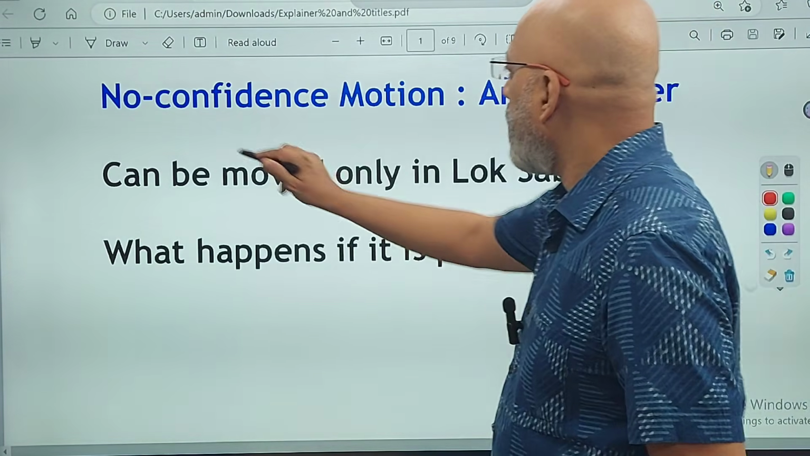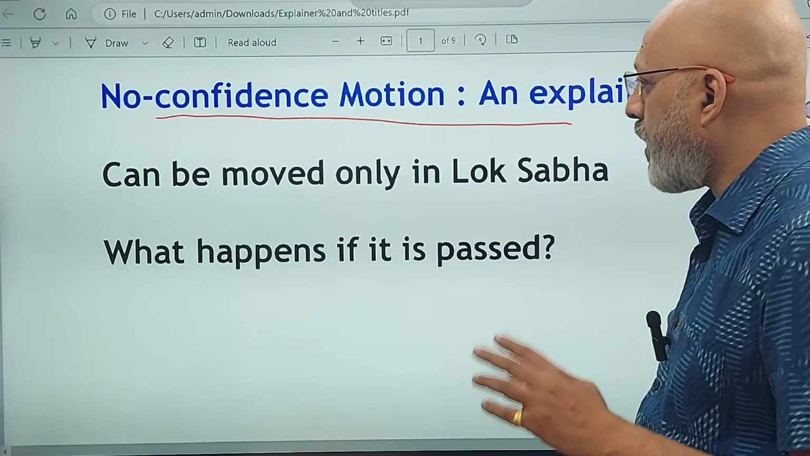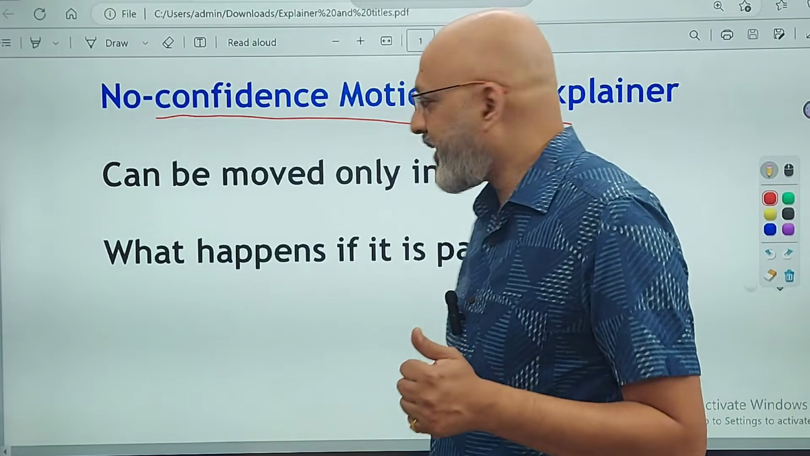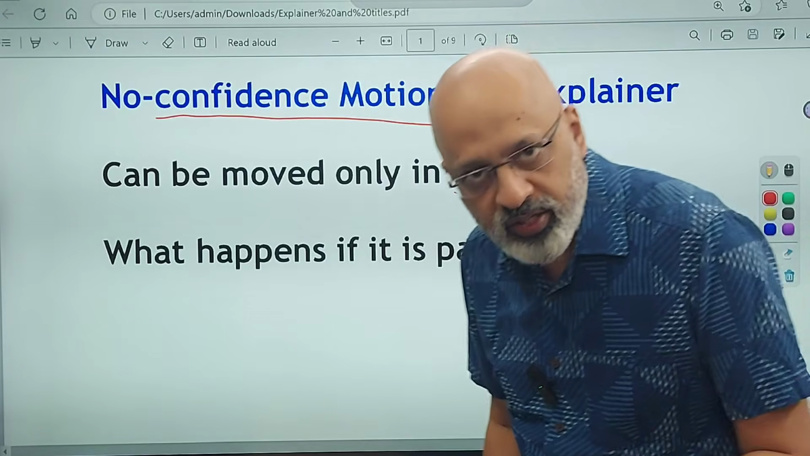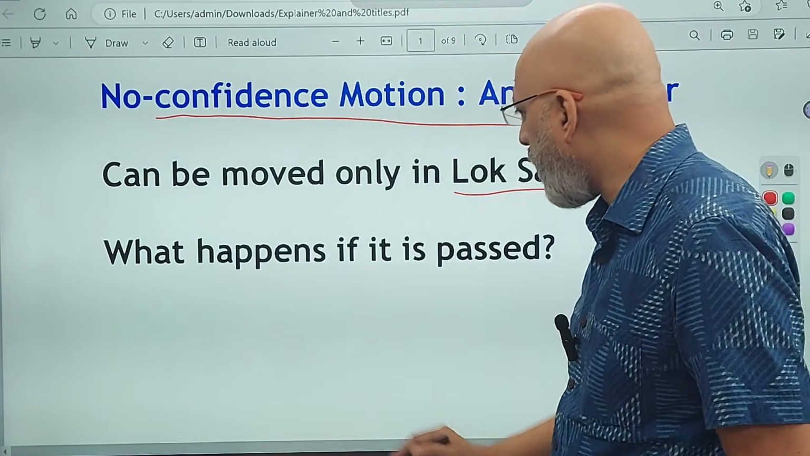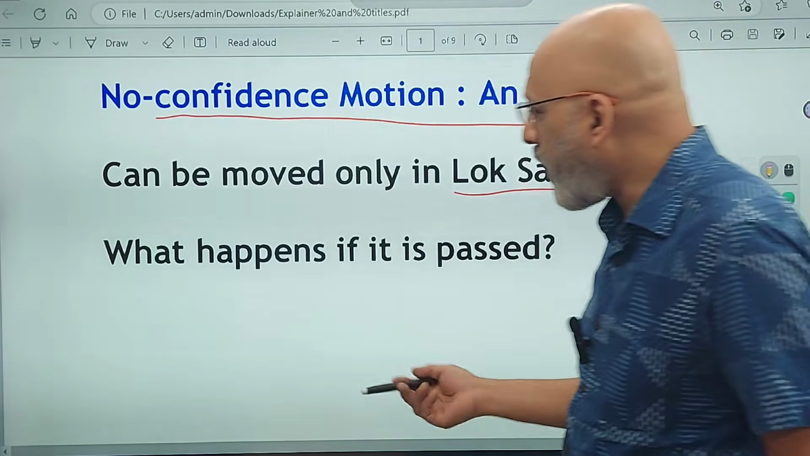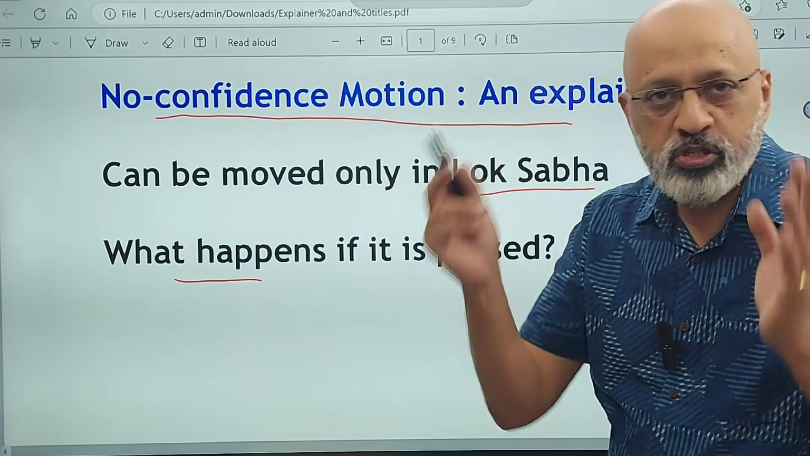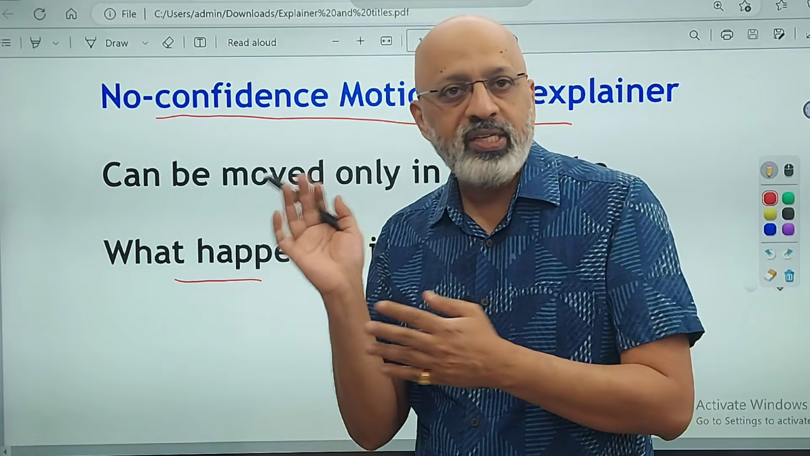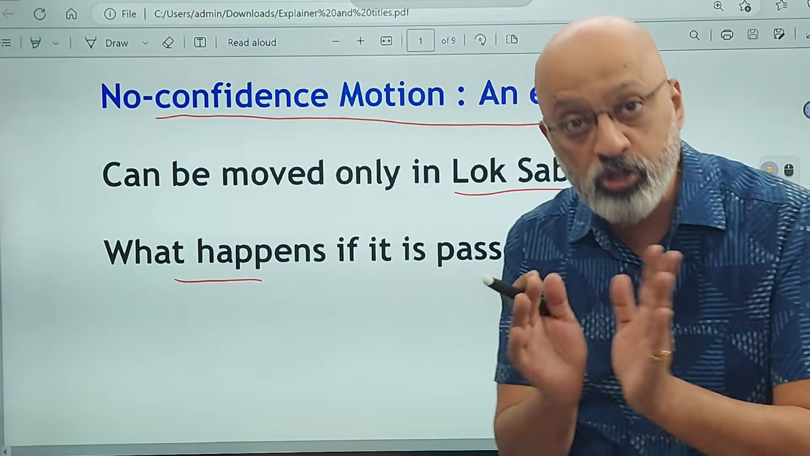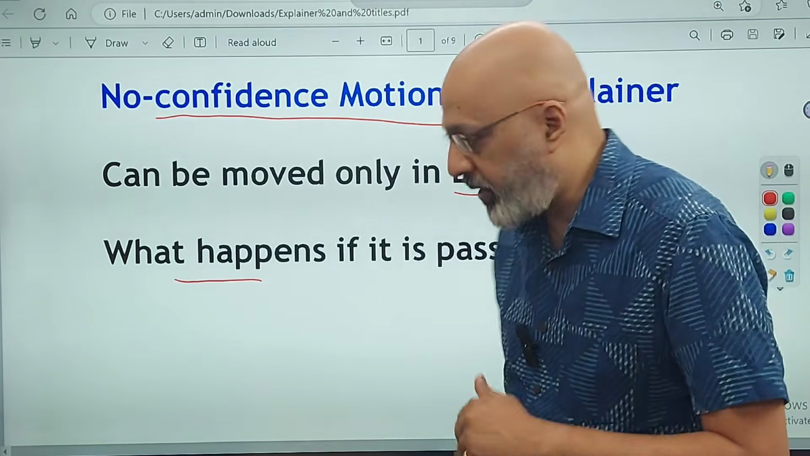Now, the no confidence motion. Please remember, it can be moved only in the Lok Sabha, not in the Rajya Sabha. Point number one. Now, let's understand what happens. You know the entire procedures, how many MPs have to propose it, second it, all that you know. All that is part which you should be aware of. Yes, syllabus mein hai. Okay.